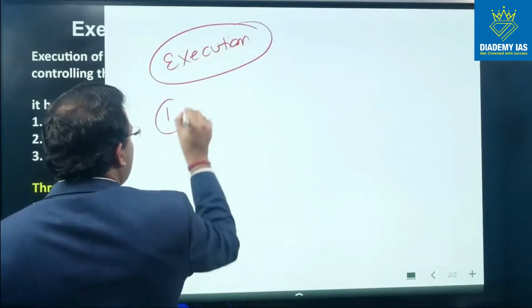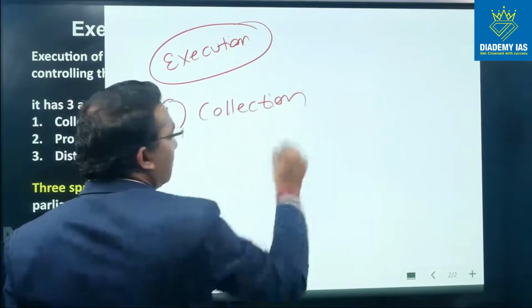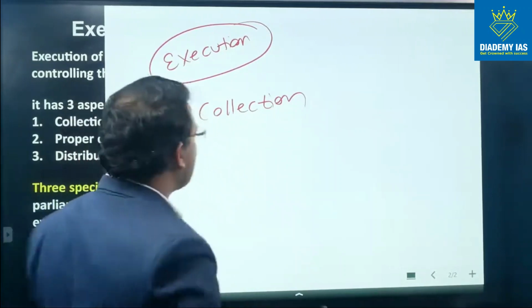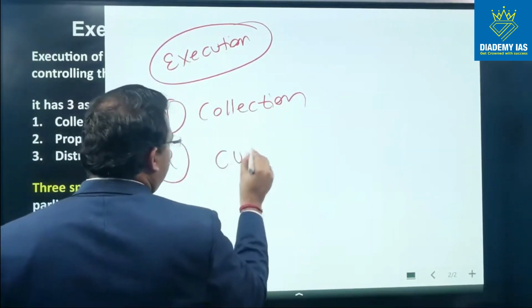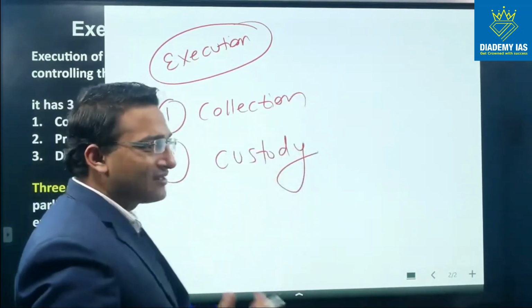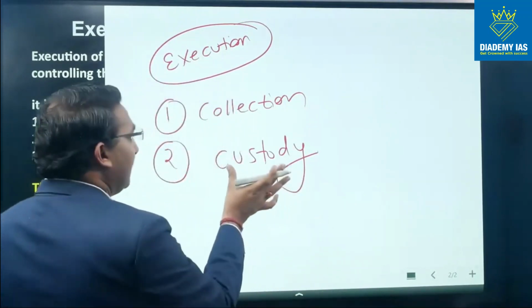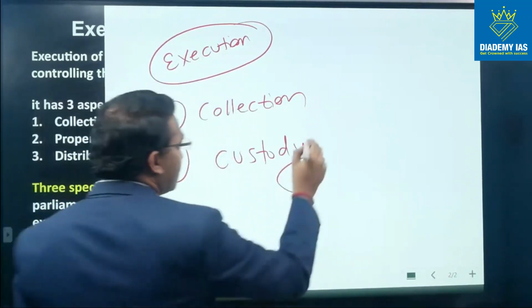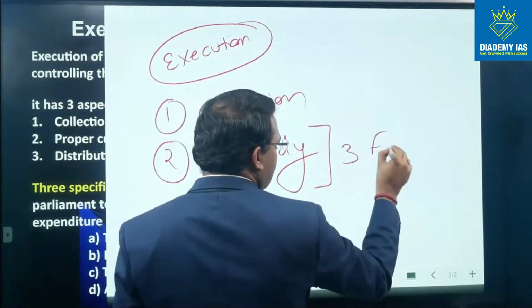First is the collection of money, that is collection from the taxes and other sources. Second is proper custody of the money. Once the money is received from taxes from different areas, then this money has to be kept in proper custody. This custody can be in three forms. There are three funds for this custody.